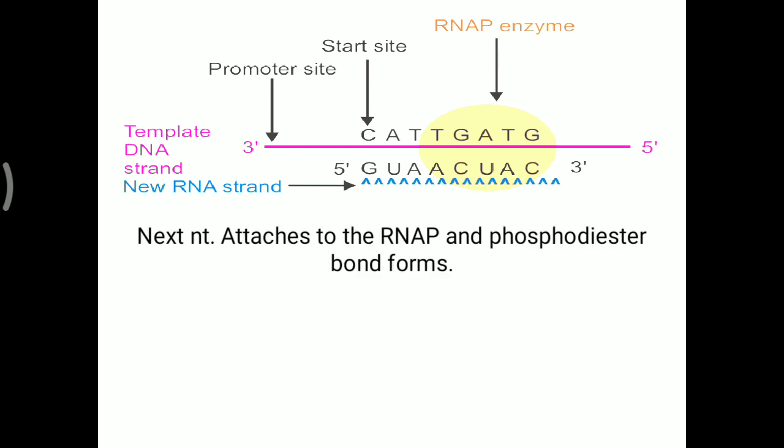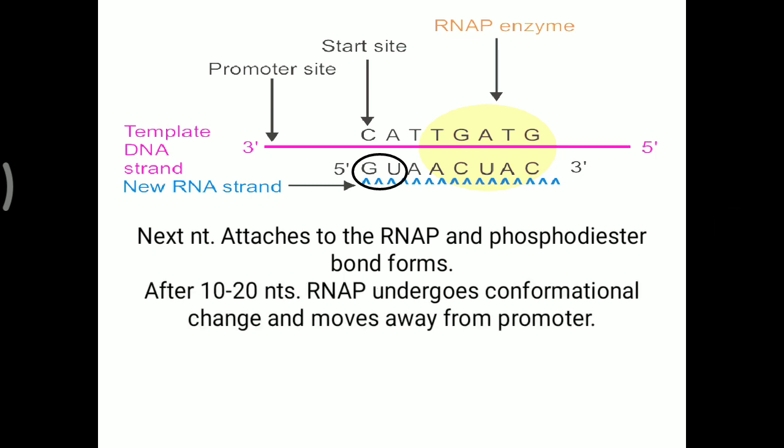So the next nucleotide attaches to the RNA polymerase and a phosphodiester bond is formed, similar to DNA replication. But here it is G to C, that is according to the complementary, C to G, and A to U, instead of T a uracil will attach for the RNA formation. After 10 to 20 nucleotides are formed, RNA polymerase undergoes conformational changes and moves away from the promoter site.